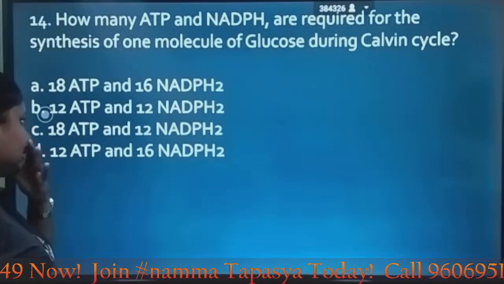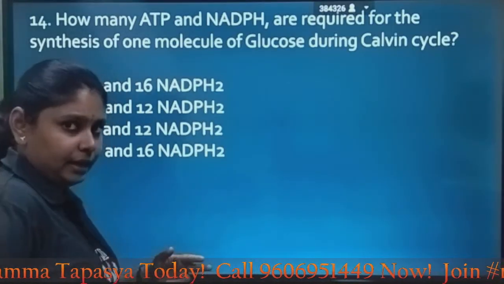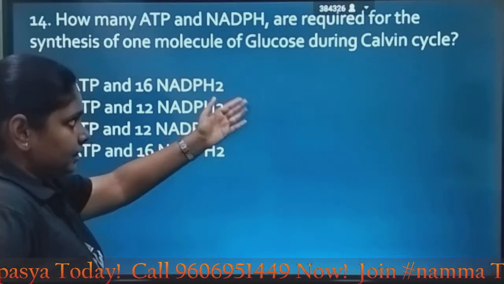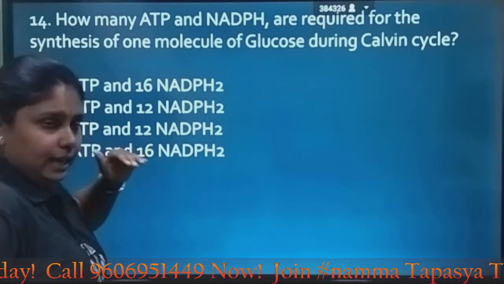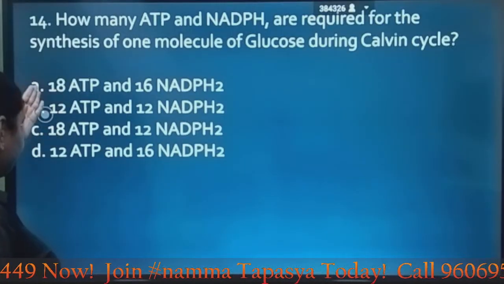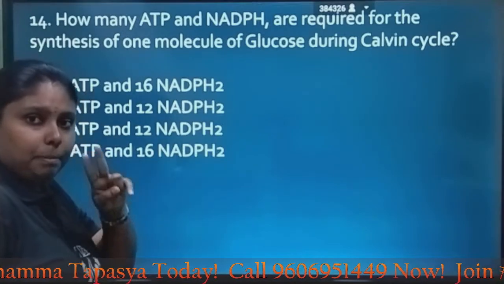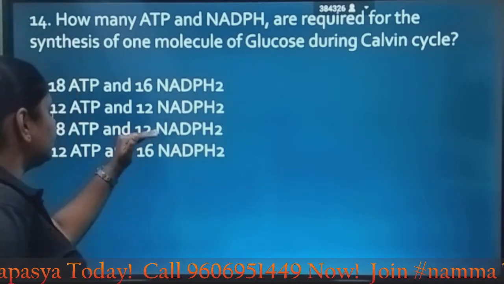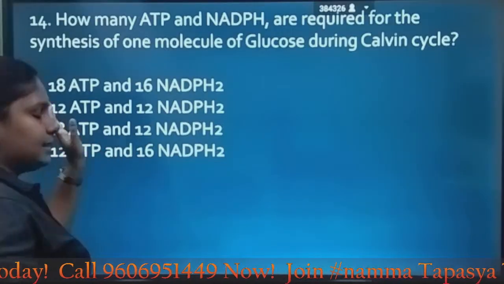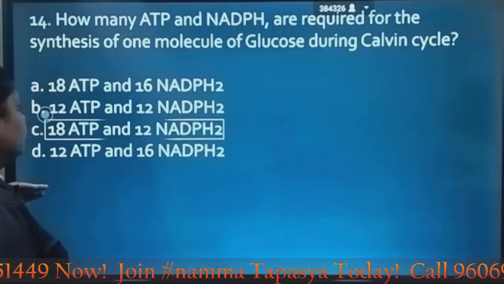So it is 3 ATP and 2 NADPH per cycle. For 6 cycles, 6 multiplied by 3 is 18. We have 18 ATP in A and C, but it is 2 NADPH per cycle, so in 6 cycles it must be 12. So here the answer is option C, 18 ATP and 12 NADPH.